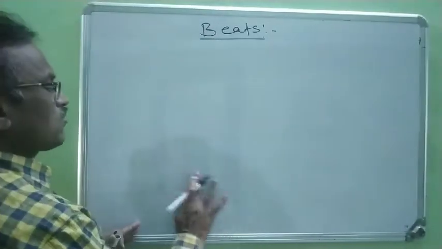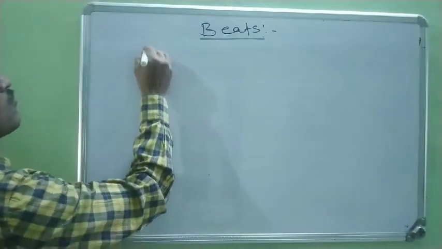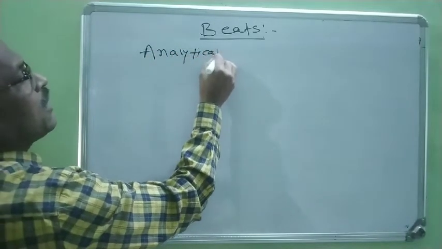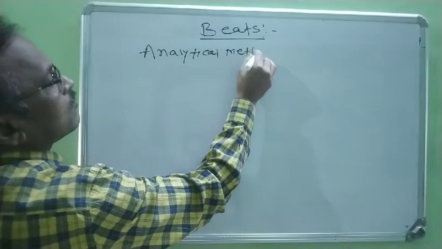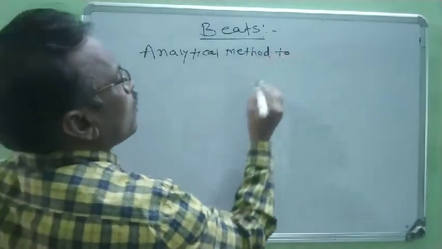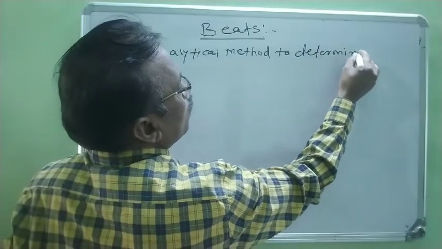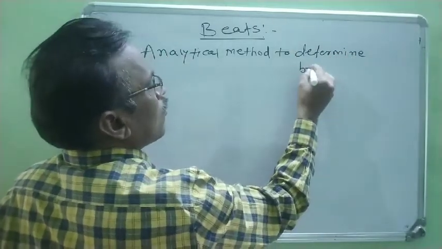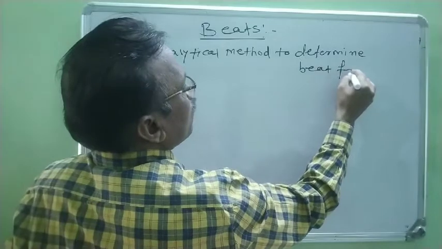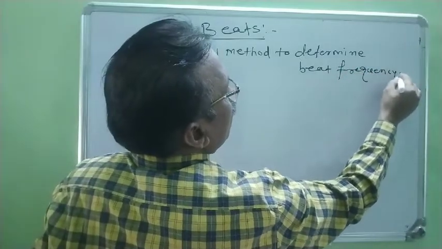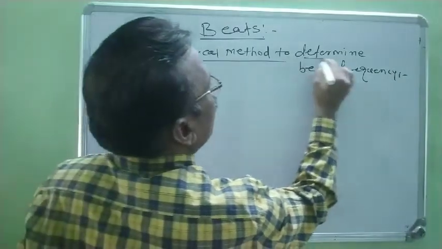Now we consider the analytical method to determine beat frequency.